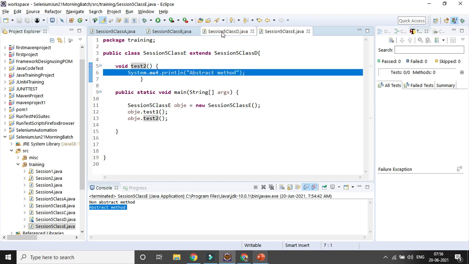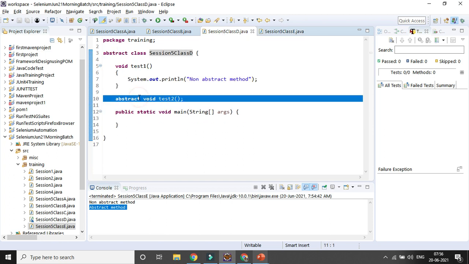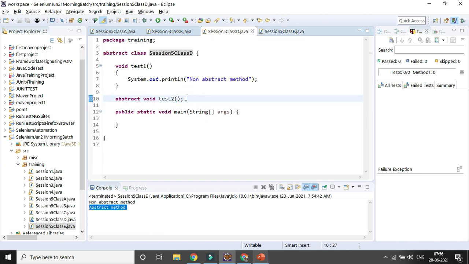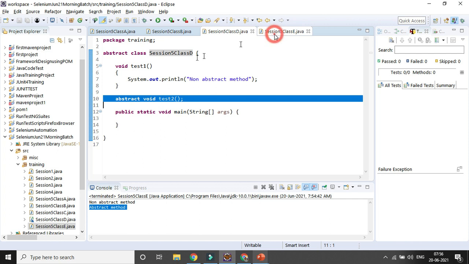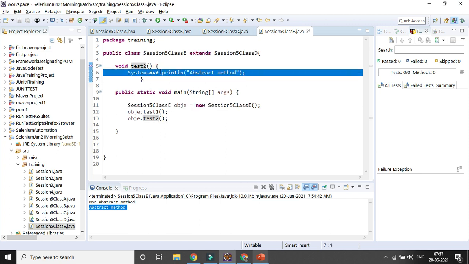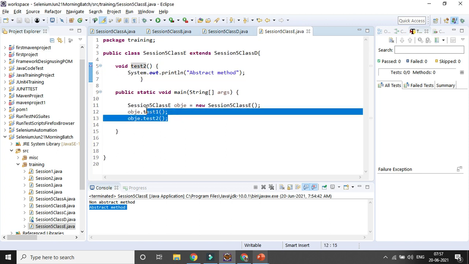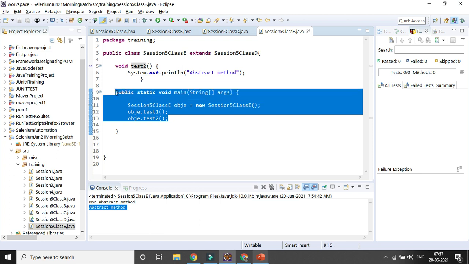In the parent class there is no body because of the abstract method. In case there is no method body, how can you call the method? So this is an unimplemented method, and we are implementing it in the child class, giving some body, and then we are accessing it. So that is the concept of abstraction. There is no method overloading or method overriding concept, only the inheritance and abstraction concept.